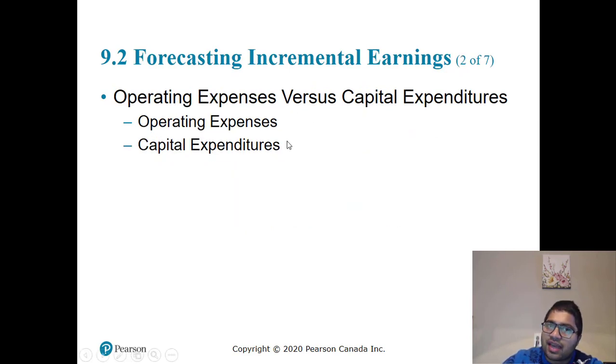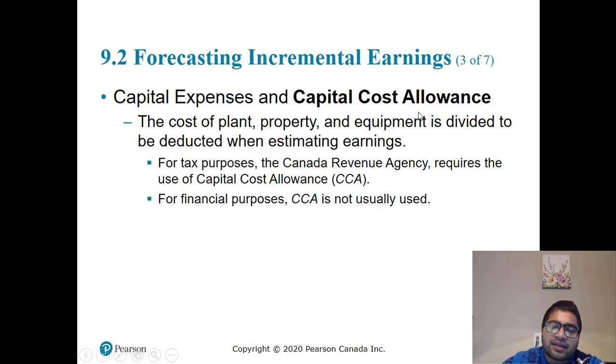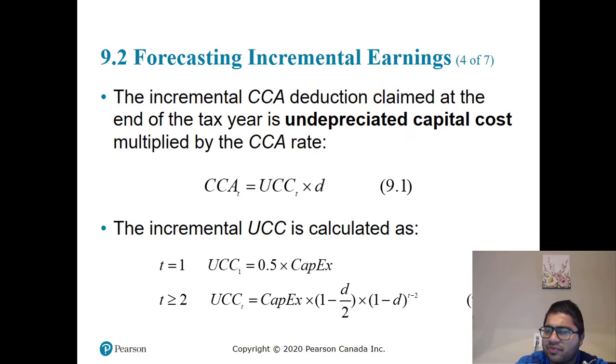Operating expenses versus capital expenditure. There are operating expenditures that you expense out, you do not capitalize, so you do not do a CCA adjustment. There are capital expenditures in which you create an asset and then you charge CCA, that is depreciation. Capital expense and capital cost allowance: the cost of plant, property and equipment is divided to be deducted when estimating earnings. For tax purposes, the CRA requires use of capital cost allowance. For financial purposes, CCA is not used. We call it depreciation, but for tax purposes, we call it CCA. It's one and the same thing.